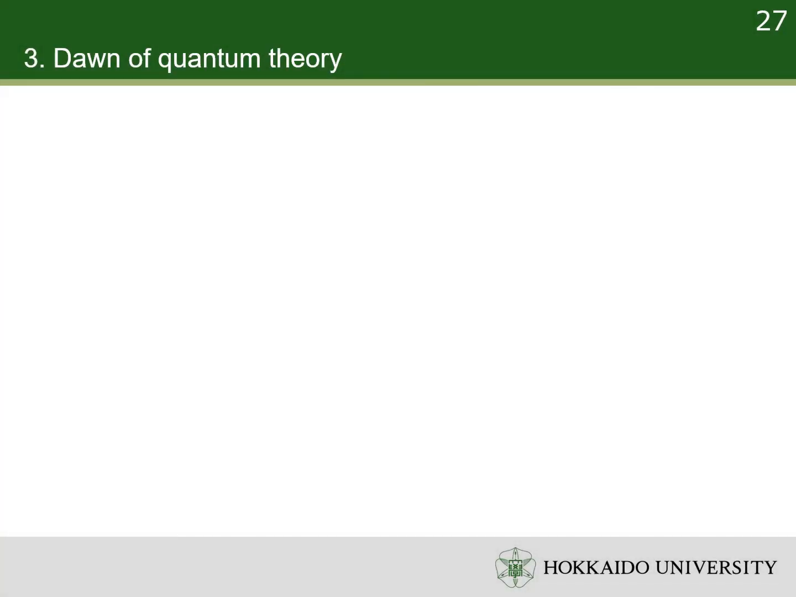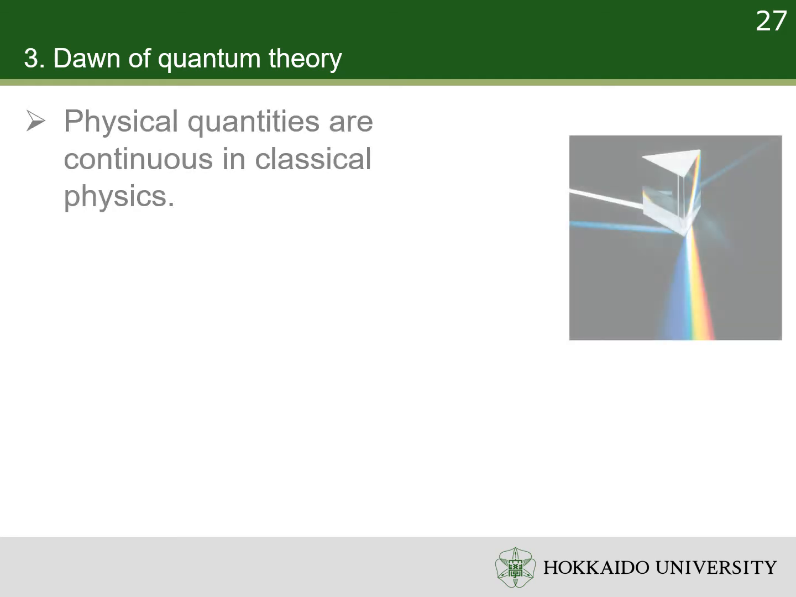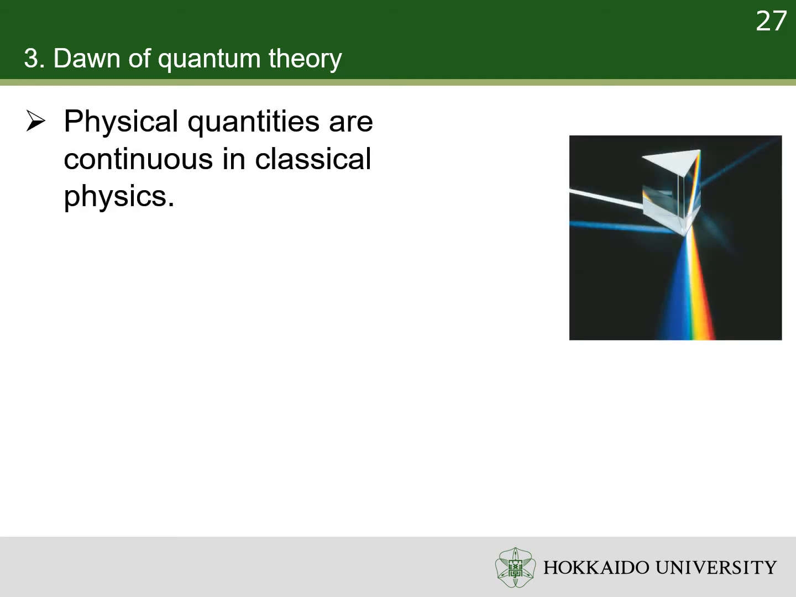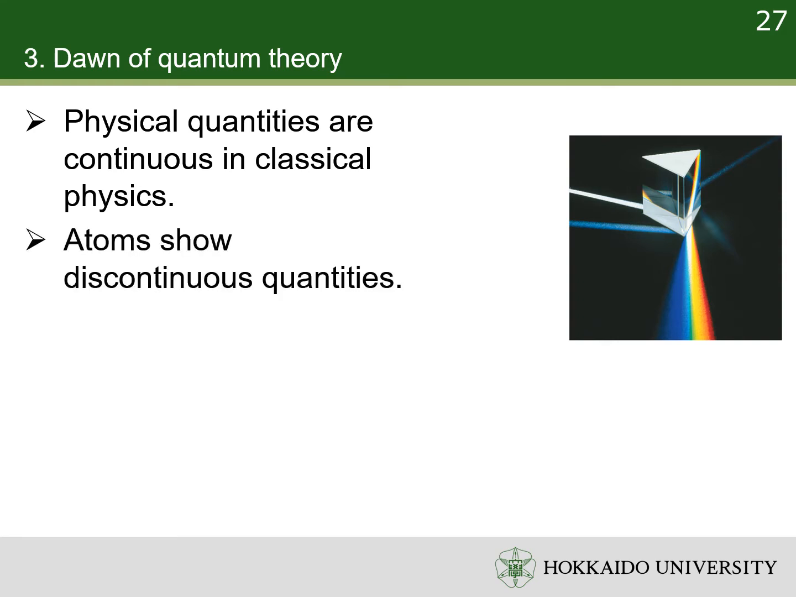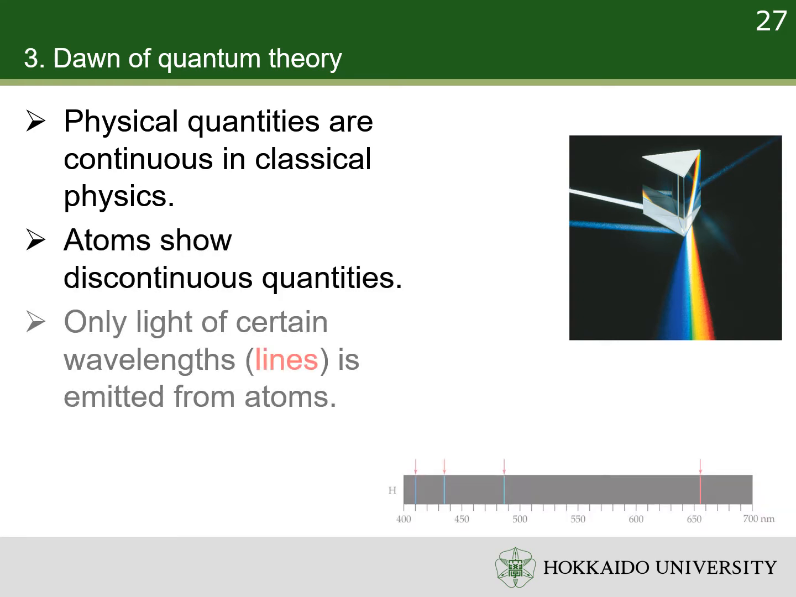Other phenomena also challenged classical physics in the scale of atoms. For example, in classical physics, physical quantities were considered to be continuous. But atoms showed discontinuous physical quantities. For instance, when hydrogen atoms are heated, only light of certain wavelengths is emitted. They are called lines. Balmer found 4 lines from the visible range of light from hydrogen atom.